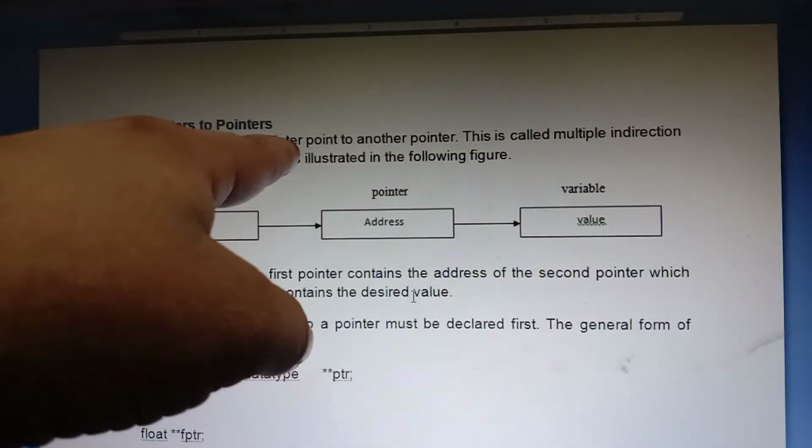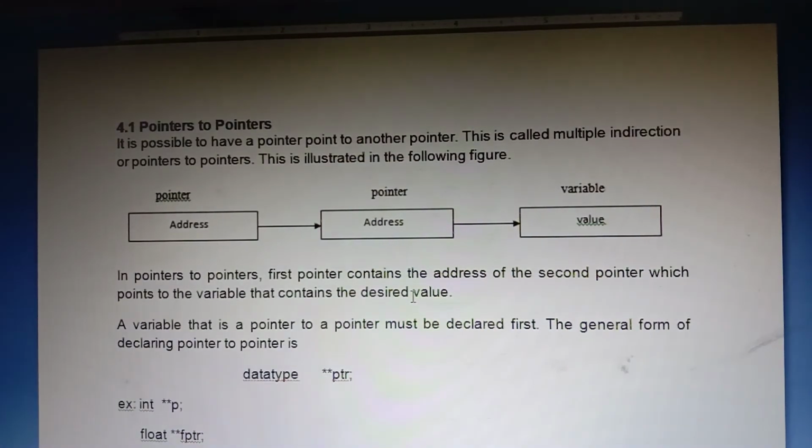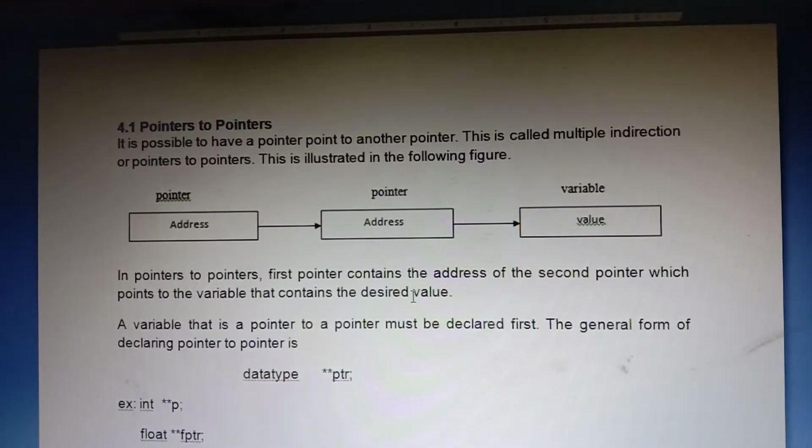So it is possible to have a pointer to another pointer. What is the meaning here? By using a pointer, I want to store a pointer address. That is the concept of pointer to pointer. We simply say I can store a pointer address by using a double pointer, that is nothing but pointer to pointer.